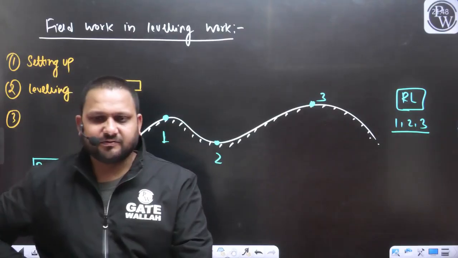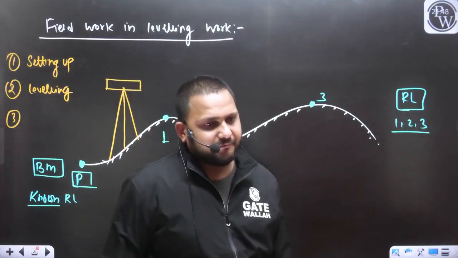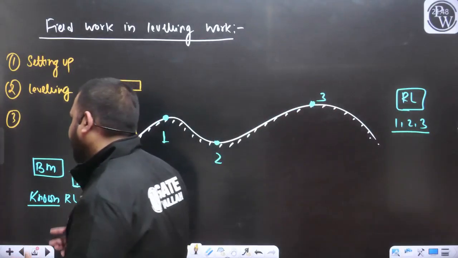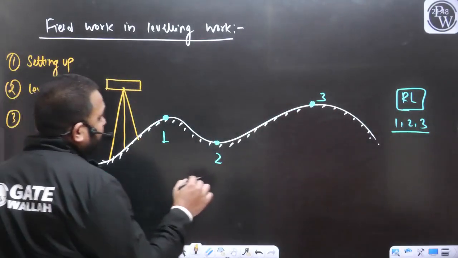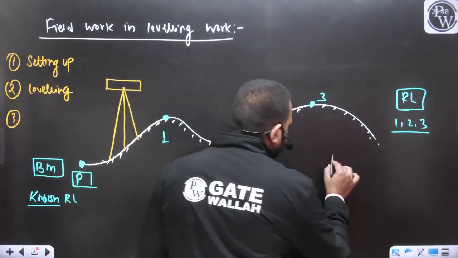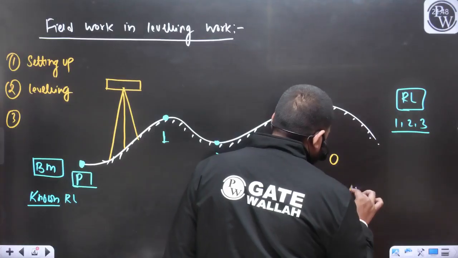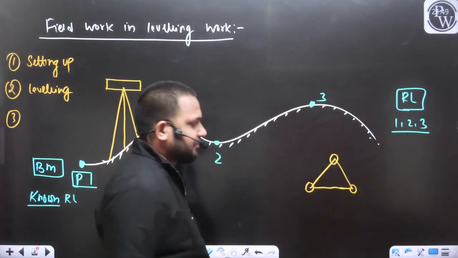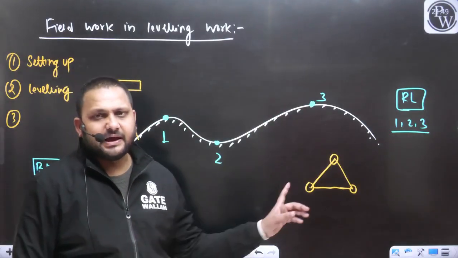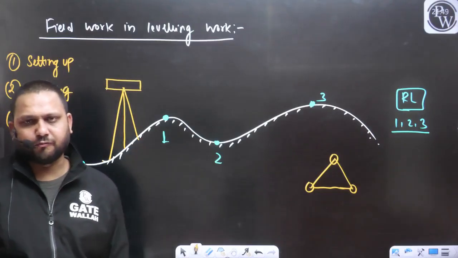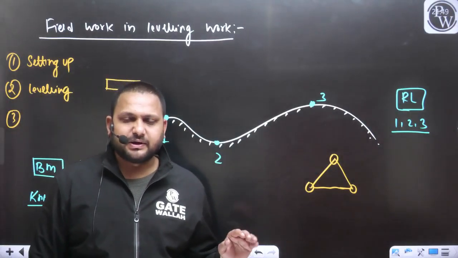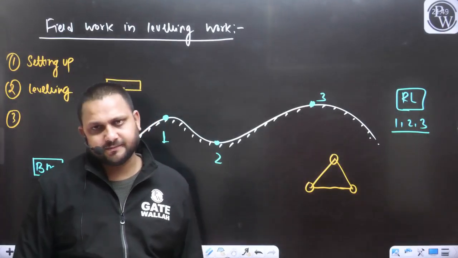At the base of the level instrument, there were 3 screws like this. Yes or no? With the help of these leveling screws or foot screws, we can level our instrument about both the axes.